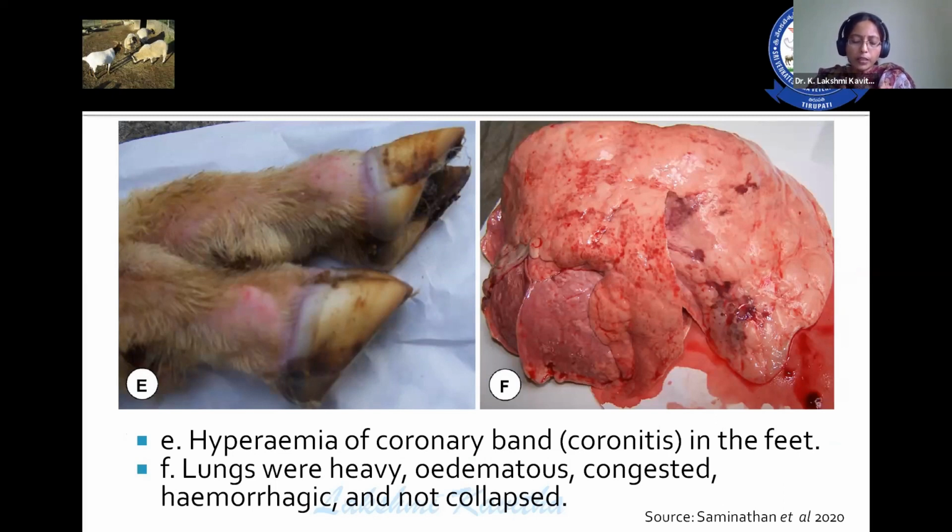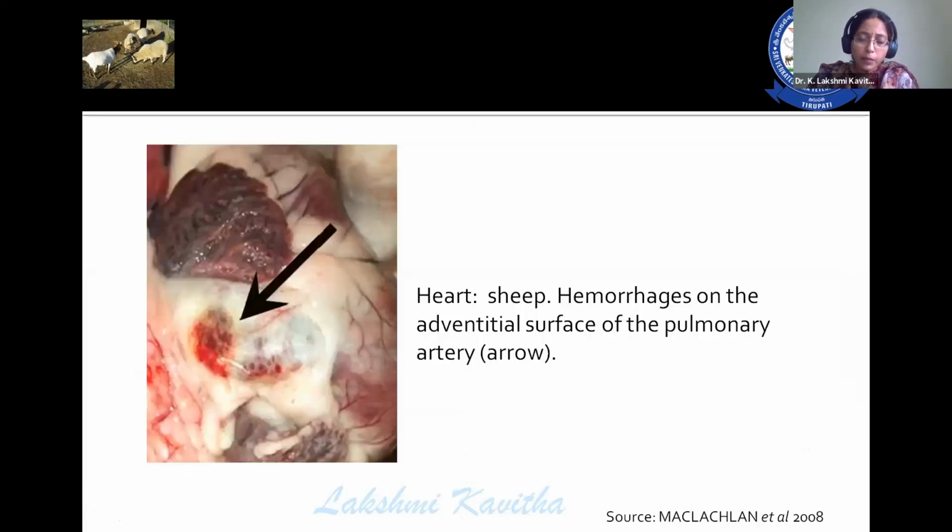If the animal recovers, there is a long convalescence, loss of fleece, and fetal abnormalities are observed, because the virus has a predilection for the uterus. There also the virus damages the vasculature, which in turn leads to fetal abnormalities. In dead animals, that is, if you conduct a postmortem, the lungs appear heavy, edematous, congested, hemorrhagic, and not collapsed. One pathognomonic sign in bluetongue is a hemorrhagic band at the base of the pulmonary artery, seen during postmortem.